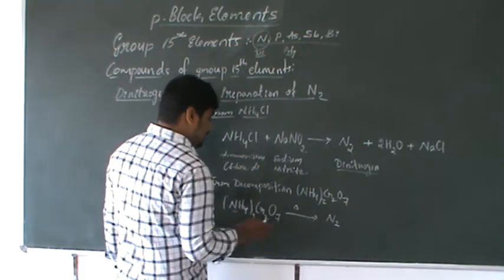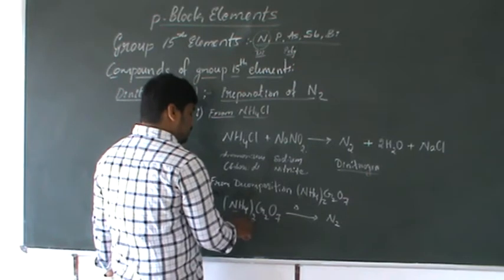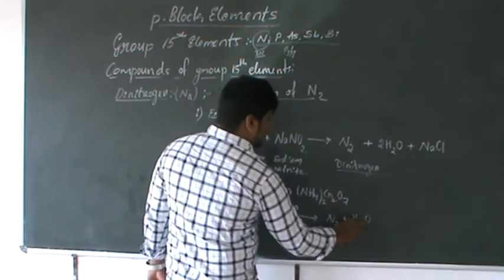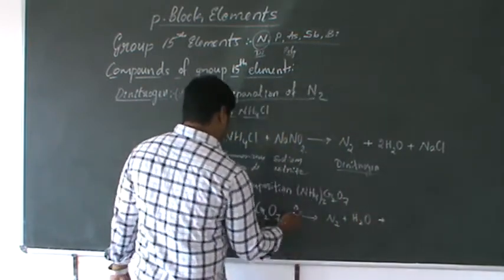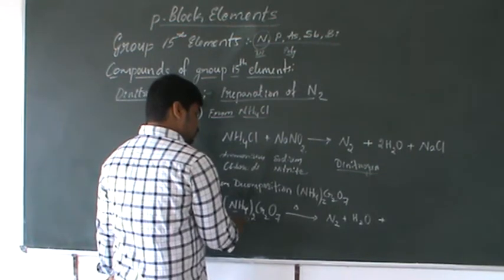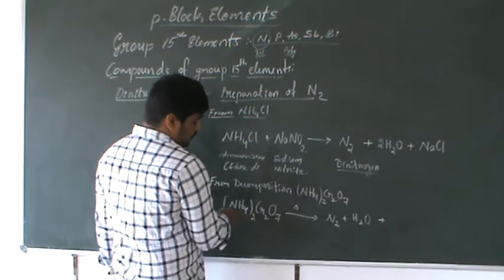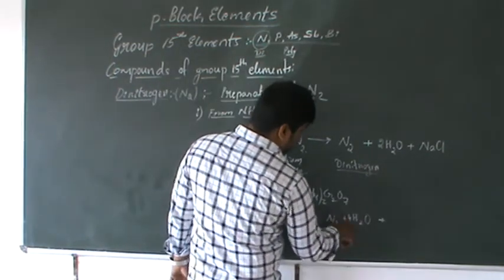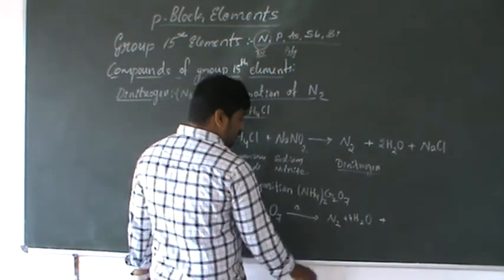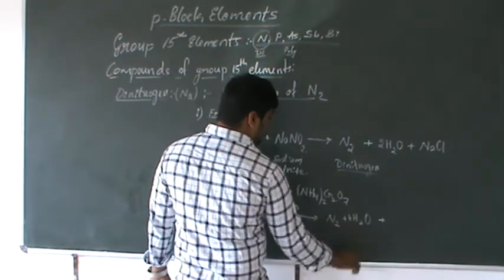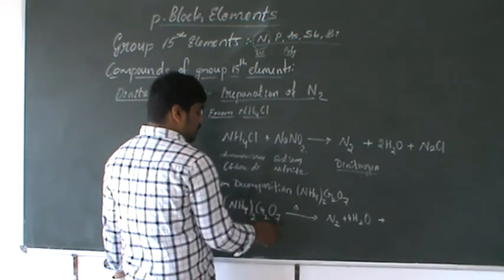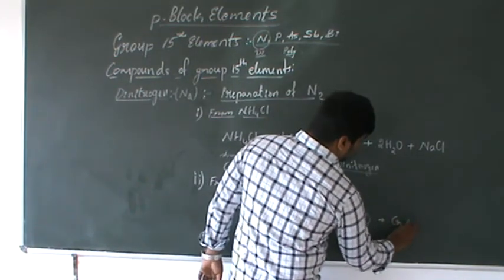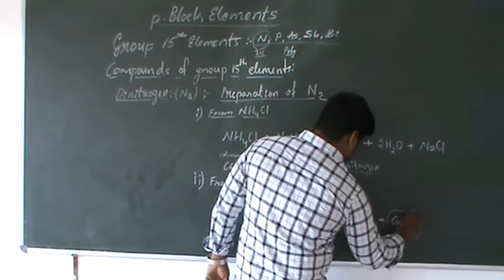And what remains? With 4 into 2, that is 8 hydrogens, 4 molecules of water are evaporated as water vapor. 4 oxygens are lost from 7, leaving 3, so Cr2O3 is the byproduct.